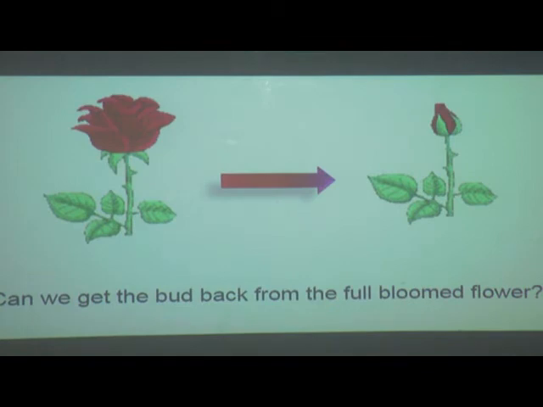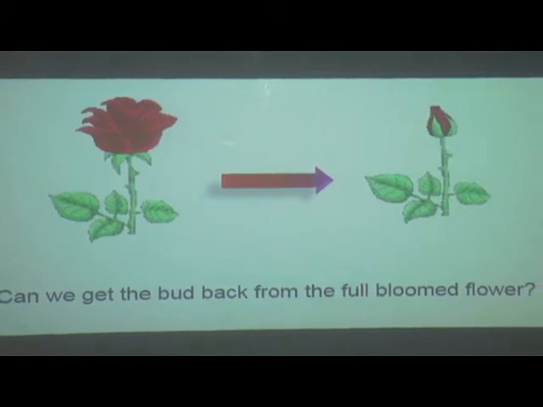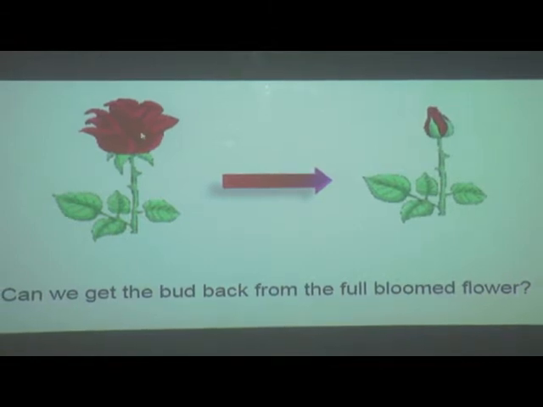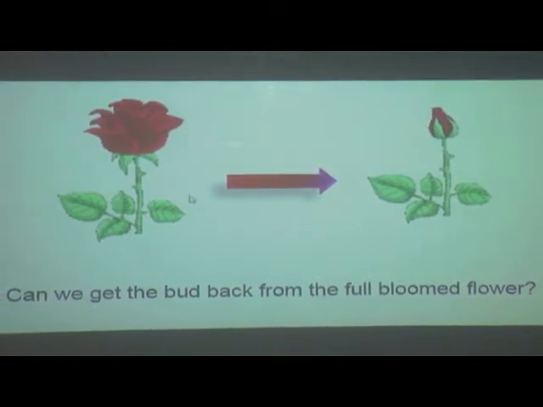Now, can we get the bud back from the full bloomed flower? Now see, this is a bud. This bud has bloomed into a big, nice red flower. Can we get this bud back from this bloomed flower? No, we cannot. So which type of change is it? It is an irreversible change.